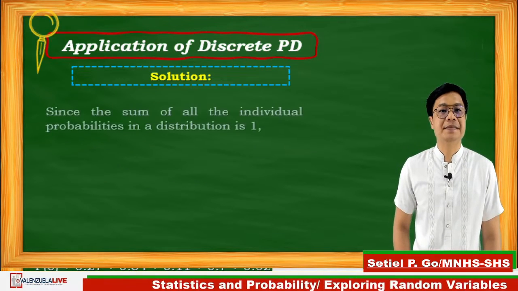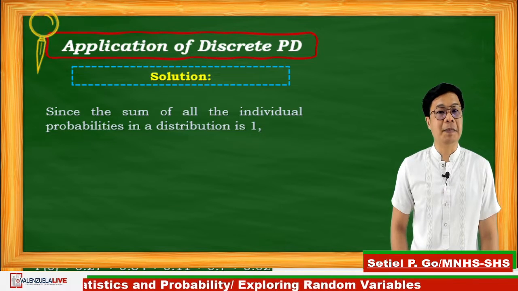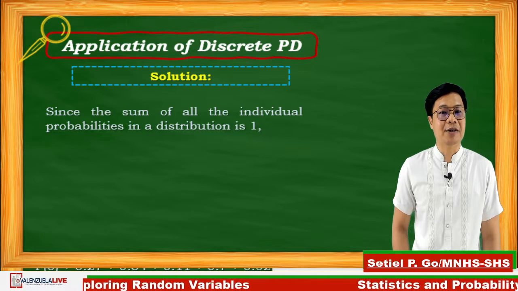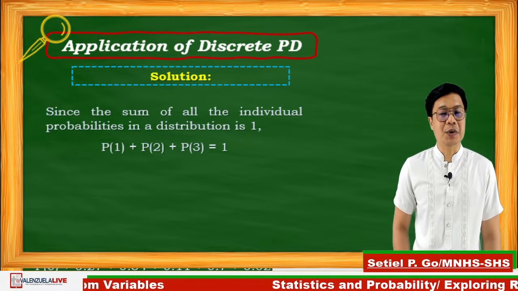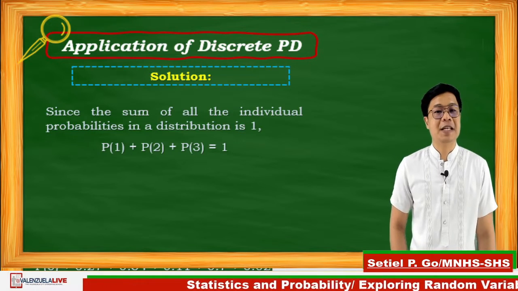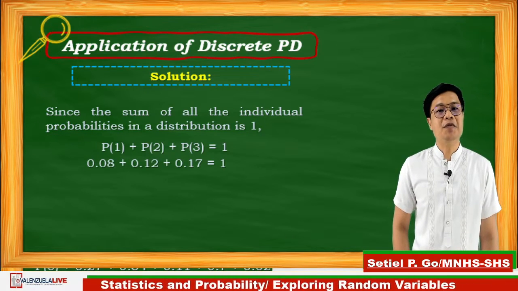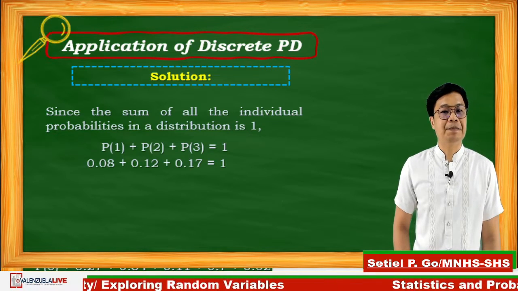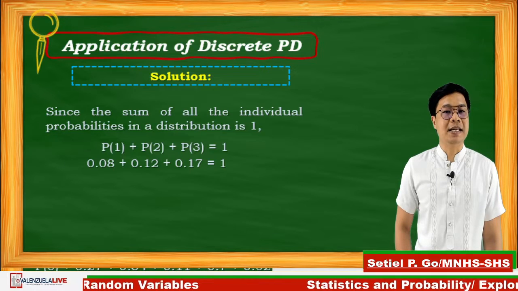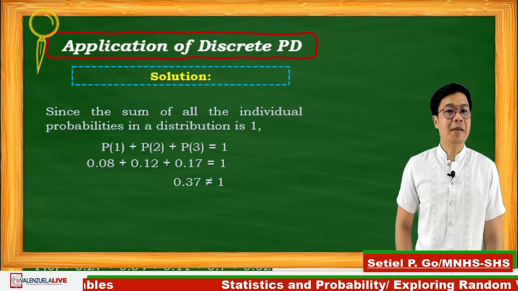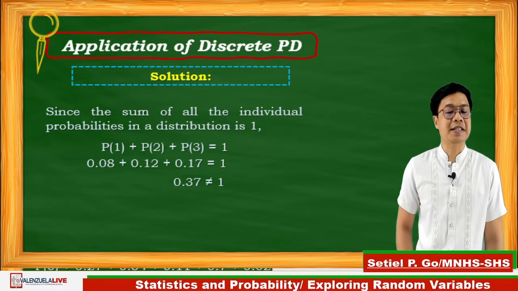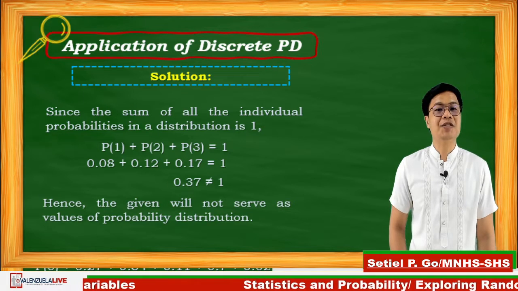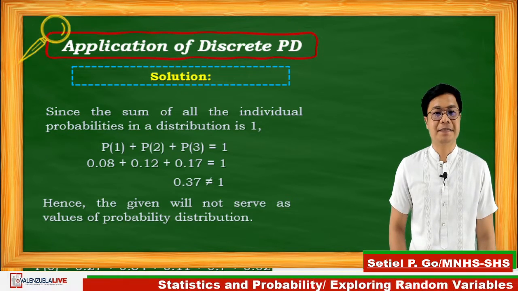Let's have the solution. Since the sum of all the individual probabilities in a distribution is equal to 1, we can have P of 1 plus P of 2 plus P of 3 is equal to 1. Substituting, P of 1 is equal to 0.08, P of 2 is equal to 0.12, and P of 3 is equal to 0.17. You get the sum. The sum of the three probabilities will be 0.37, which is not equal to 1. Therefore, the given will not serve as a probability distribution.